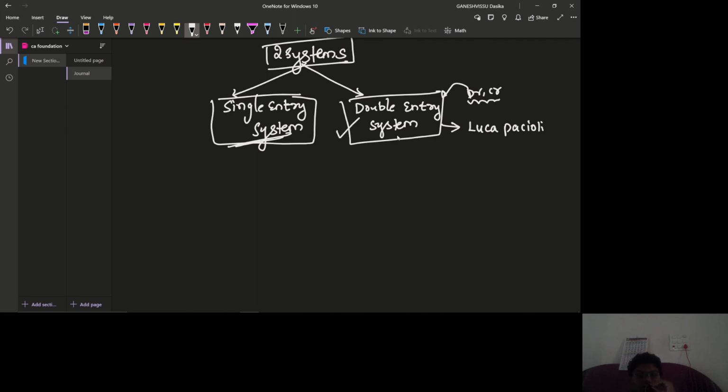And of course, the popular method of accounting is the double entry system, but if you want to calculate the profit with minimization of cost, that means to calculate the profit with low cost, without incurring any cost, then the single entry system of accounting is the best method to calculate the profit.